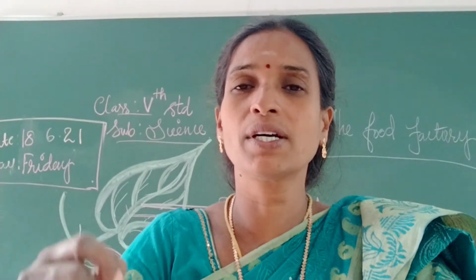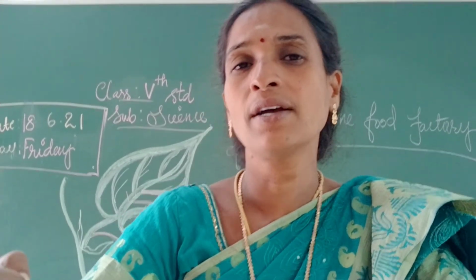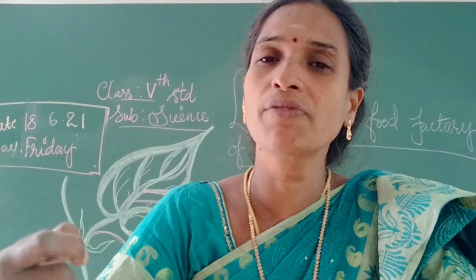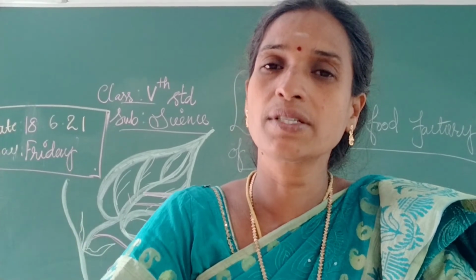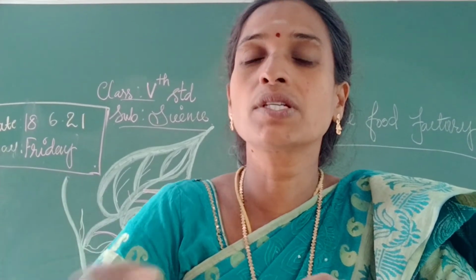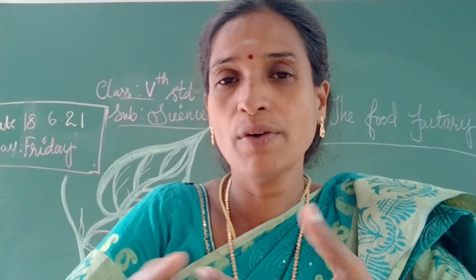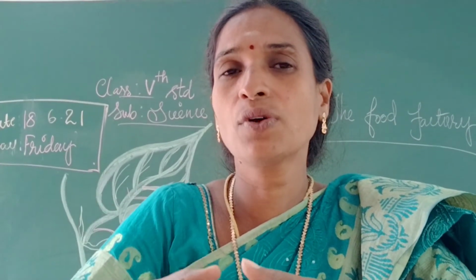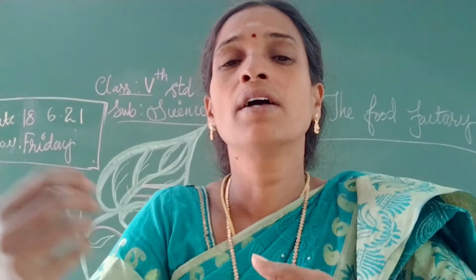You know the different parts of a plant: leaves, stem, fruits, vegetables, flowers, even roots. Every part needs energy.